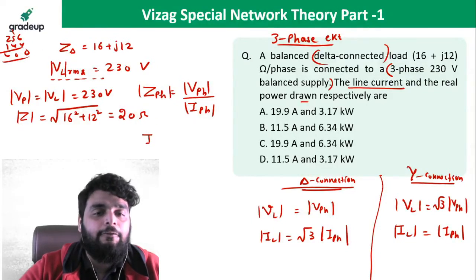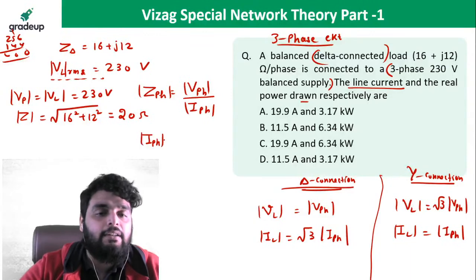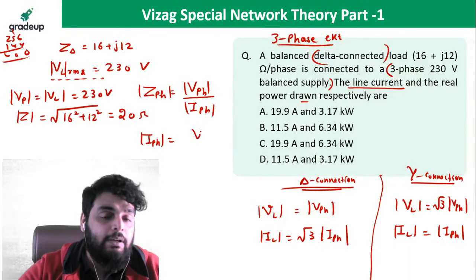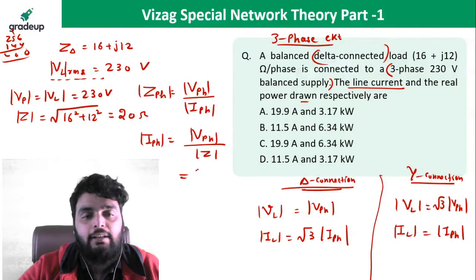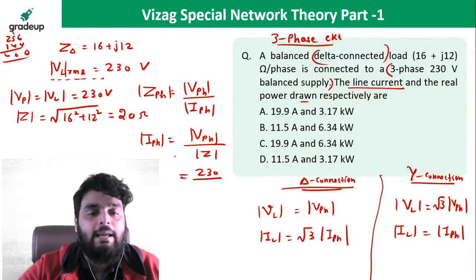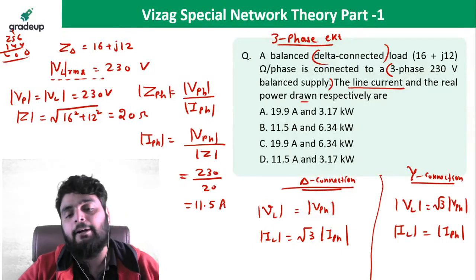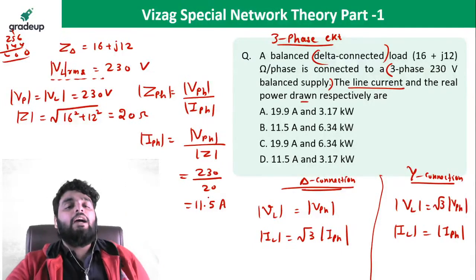So what will be the phase current? The phase current is going to be phase voltage divided by impedance, right? What is the phase voltage? It is 230 divided by impedance, which is 20. So it comes out to be 11.5 ampere.